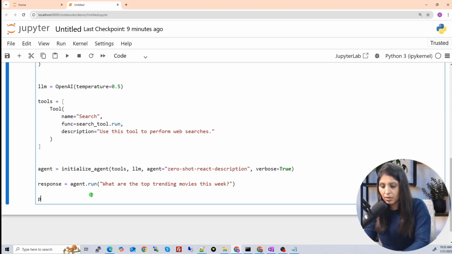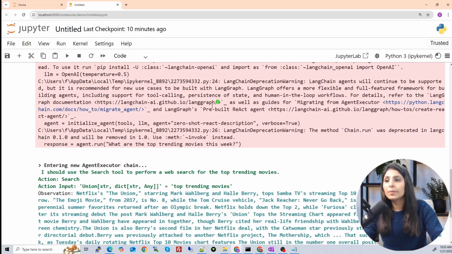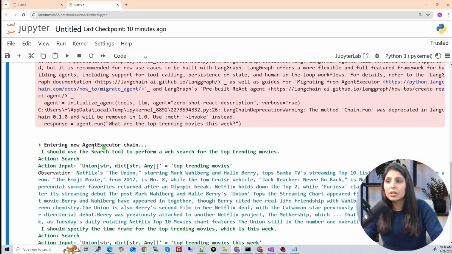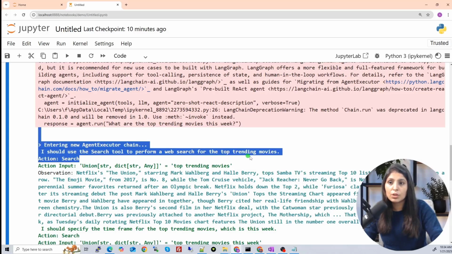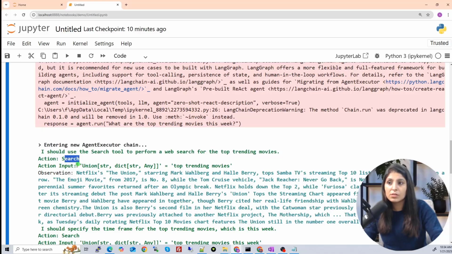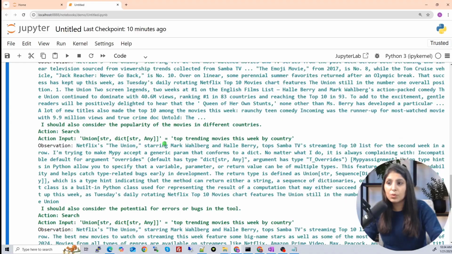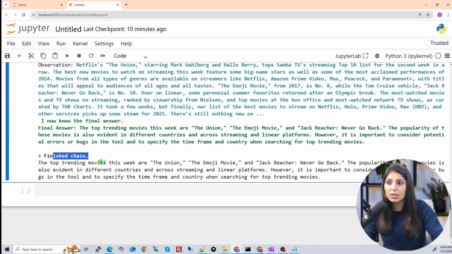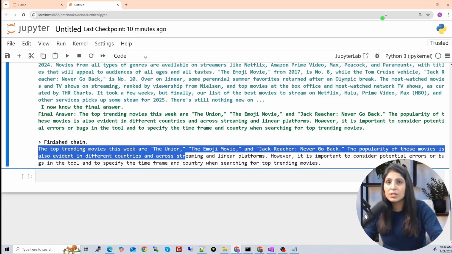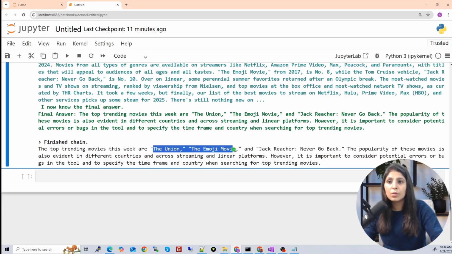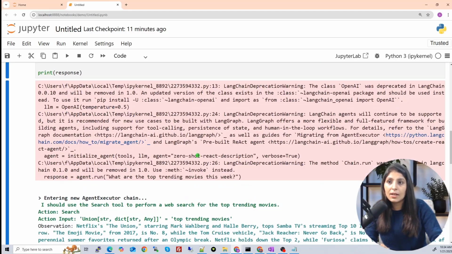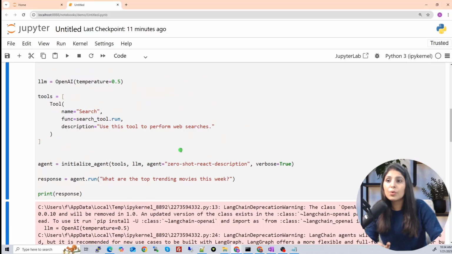So let's try to print the response. Let's scroll down here. See, entering the chain. This is the thinking process of the agent. I should use the search tool to perform a web search for the top trending movies. Then the action performed is search, and this is what we are getting, top trending movies. Then this is the finished chain, and this is the final answer. The top trending movies this week are Union, Emoji Movie, and Jack Reacher: Never Go Back. So these are the popular movies. Here our agent used the LLM and the tool to provide us this information.